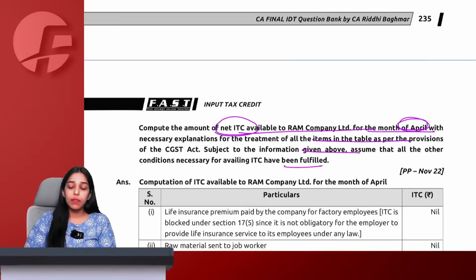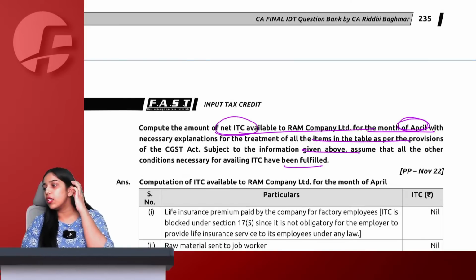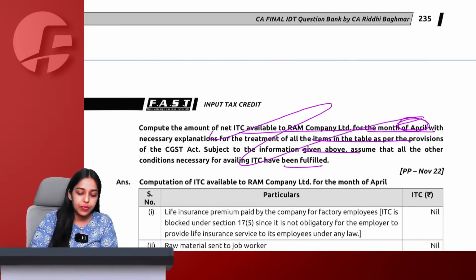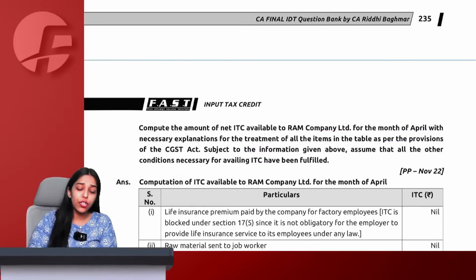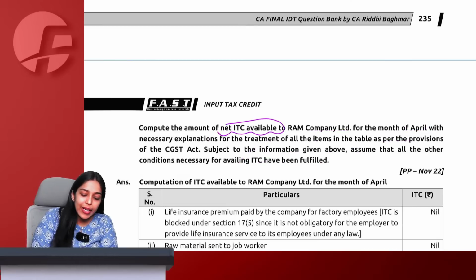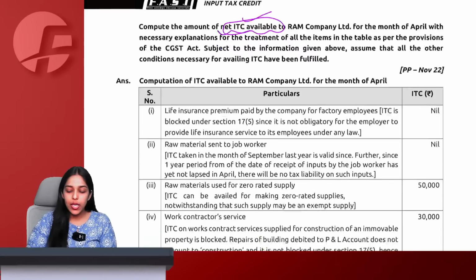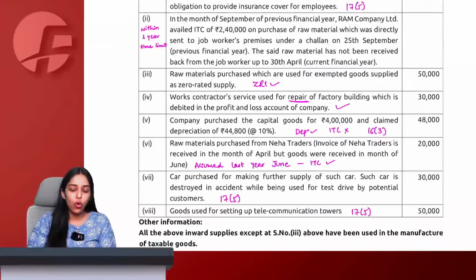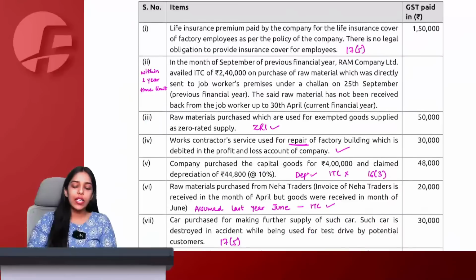Okay, this is not a computation question. We are simply saying to compute the ITC that will be available with us. So relatively a simple question. No RCM, no computation, no set off, only you have to say whether ITC will be allowed or not allowed, and if allowed, then how much allowed. Total ITC is what you are required to calculate.